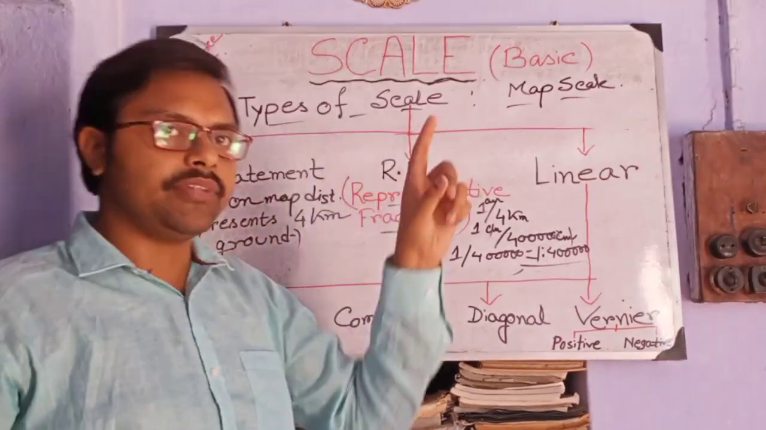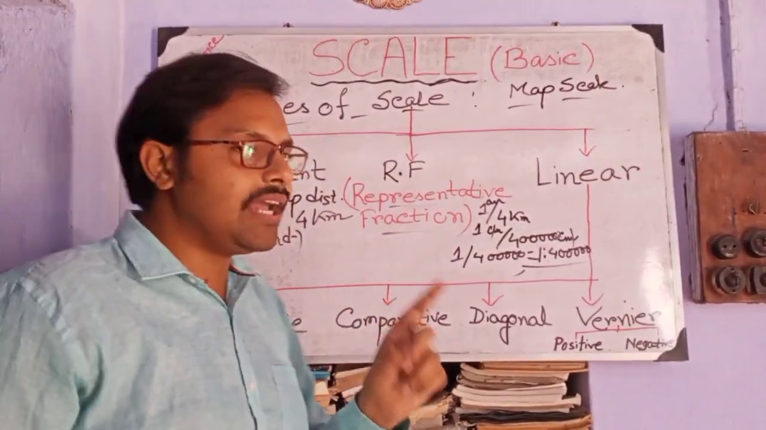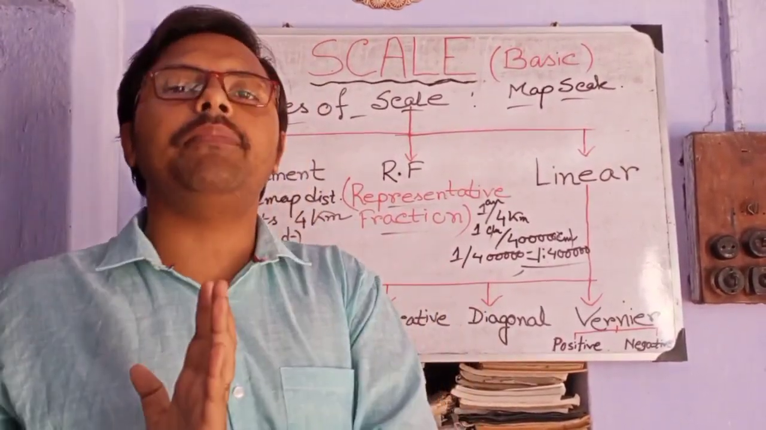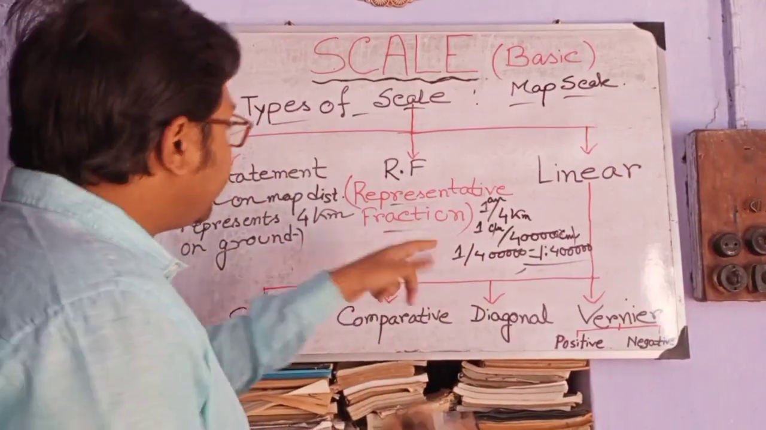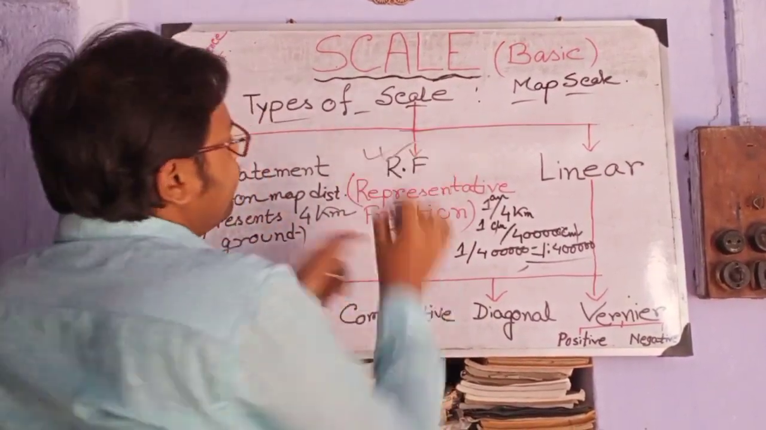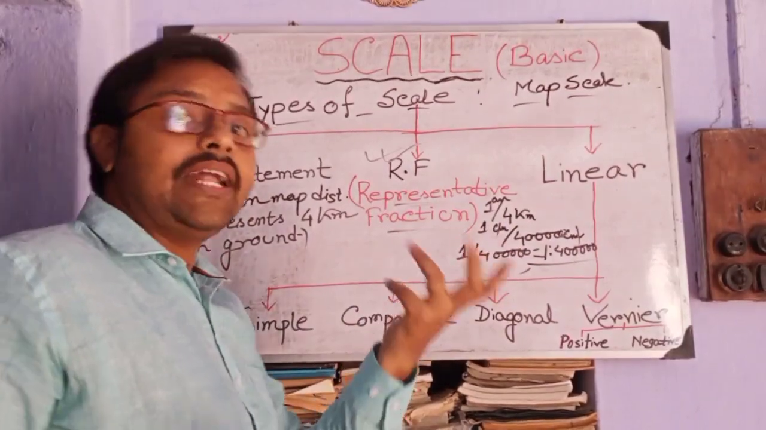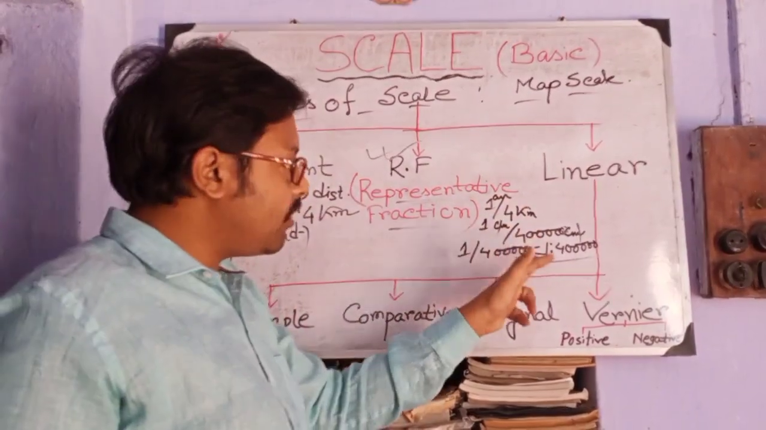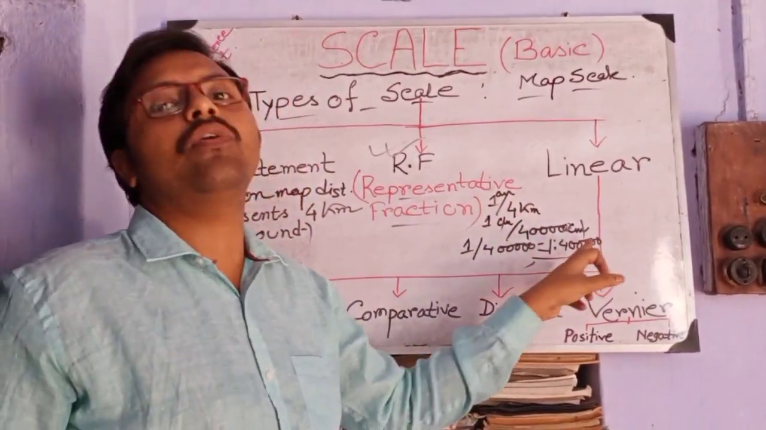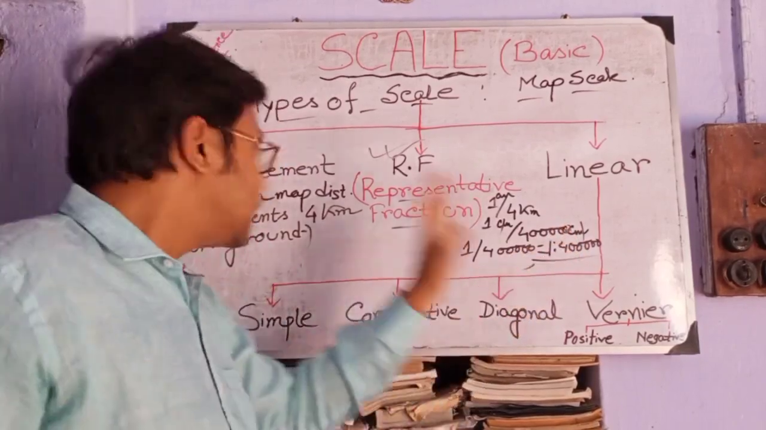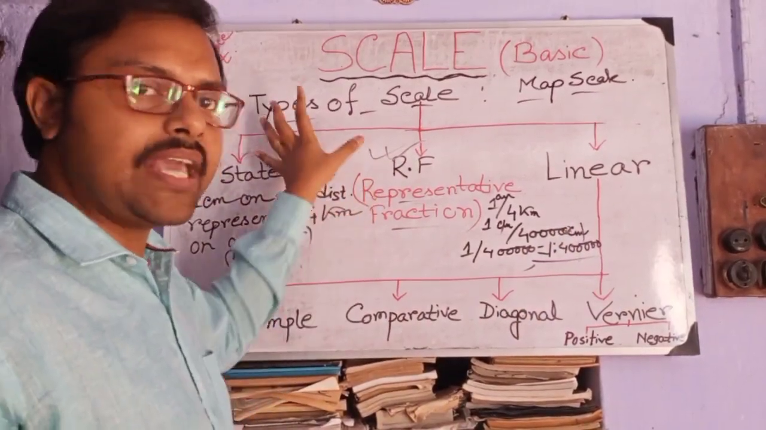that means for 1 cm on the map, you have to remember that the actual distance on the ground is 4 km. Similarly, it is also written as a fraction, 1:4 lakh. That is the same matter. 1 cm on map represents 4 lakh cm or 4 km on ground. These are the two basic types of scale.